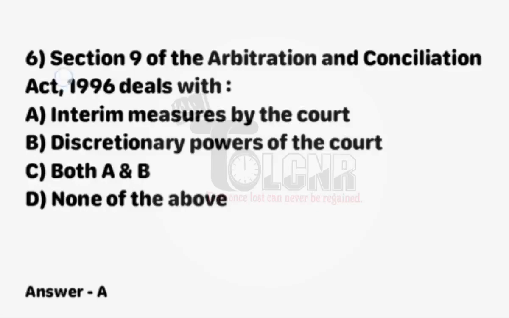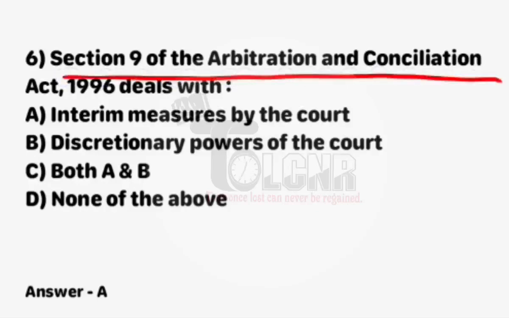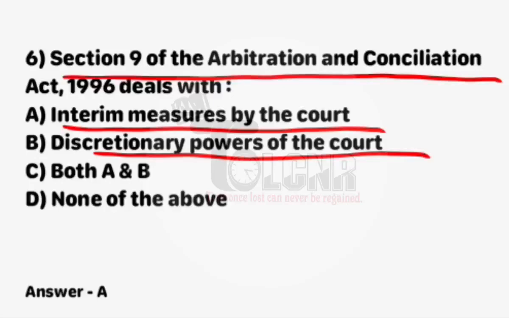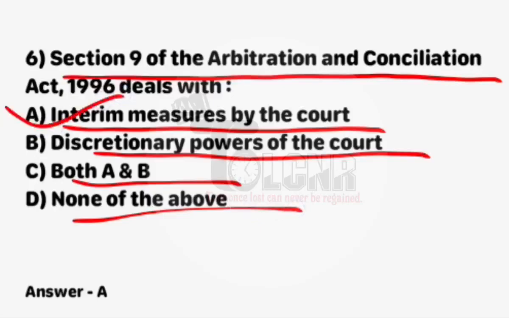Next question: Section 9 of the Arbitration and Conciliation Act 1996 deals with option A, interim measures by the court; option B, discretionary power of the court; option C, both A and B; and option D, none of the above. Option A is correct: interim measures by the court under Section 9 of the Arbitration and Conciliation Act 1996.